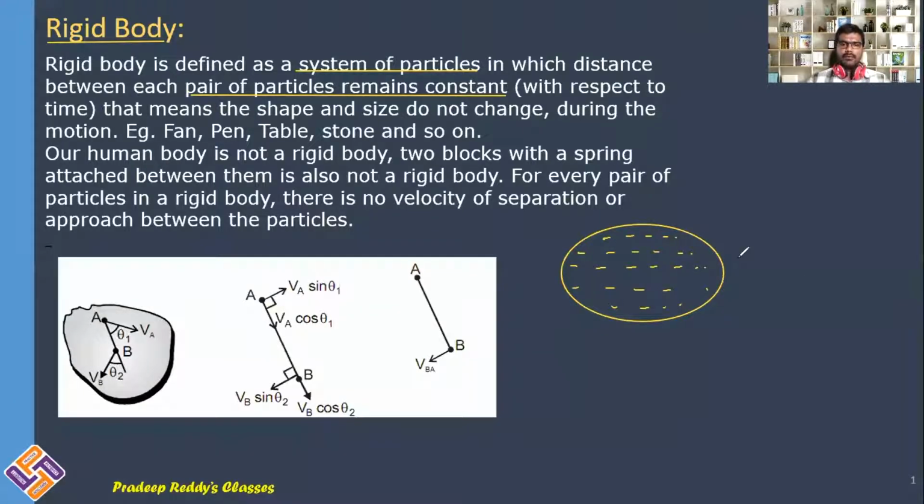Now I am applying force in all possible directions. I can apply force in this direction, in this direction, and in this direction.